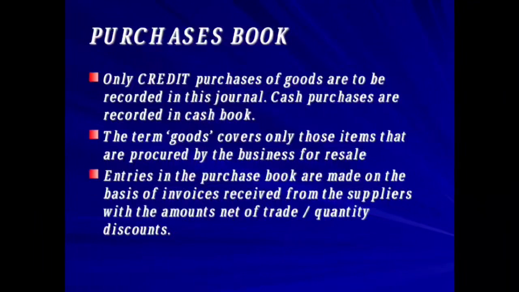Okay, the next we have purchase book. So what is purchase book? It is the first subsidiary book. Only credit purchases of goods are to be recorded in this book. Cash purchases are recorded in cash book. So in purchase book we will record only credit purchases. If it is a cash purchase, directly we will record it in cash book, not in our purchase book. Then the term goods covers only those items that are procured by the business for resale.